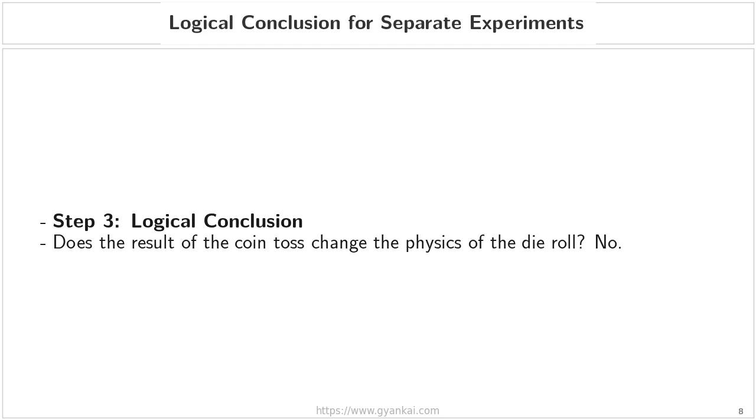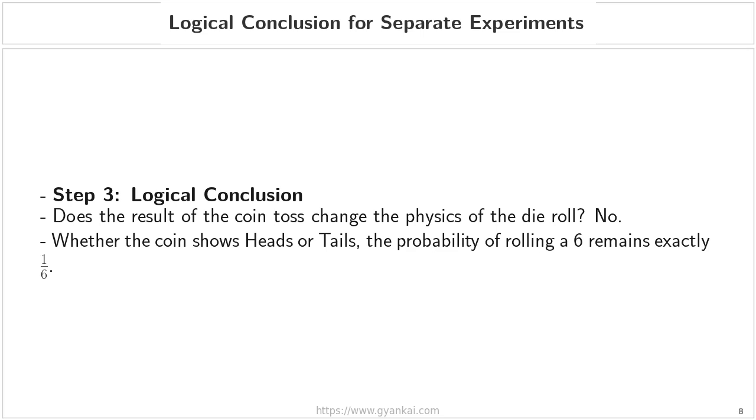Logical conclusion for separate experiments. Now that we have calculated the individual probabilities for our coin and our die in the previous slide, let's move on to step 3, where we reach our logical conclusion. Ask yourself this: does the result of the coin toss actually change the physics of the die roll? Of course not. The coin and the die are two separate physical processes.